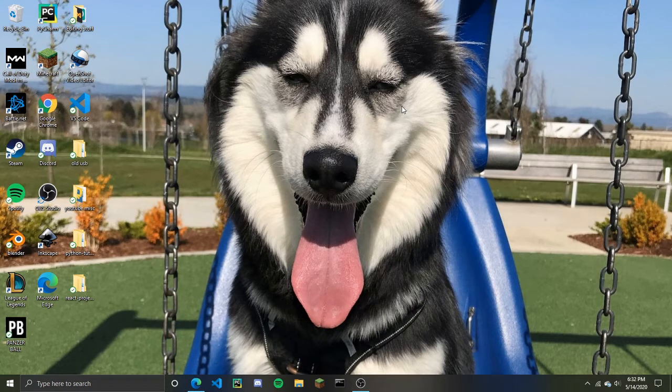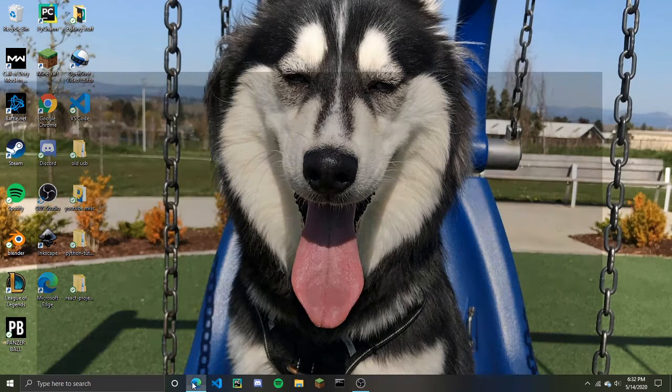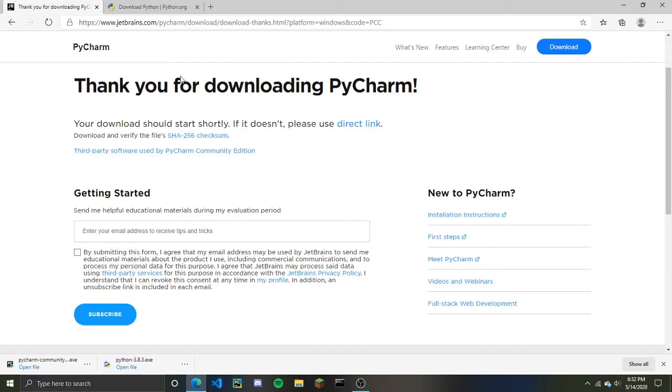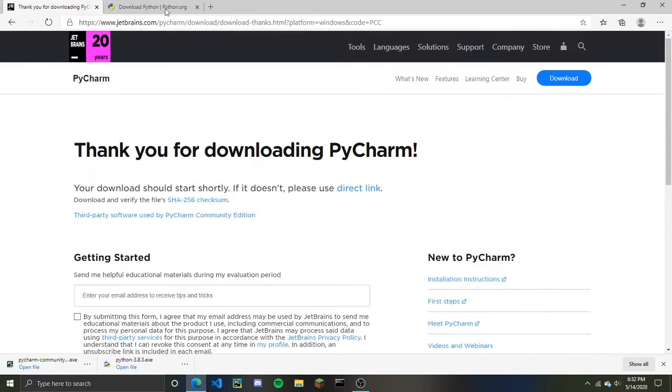And Python can be used for automating things in computers, AI, machine learning, and web development. It is beginner friendly, and today we're going to be downloading Python and PyCharm, which is a text editor.